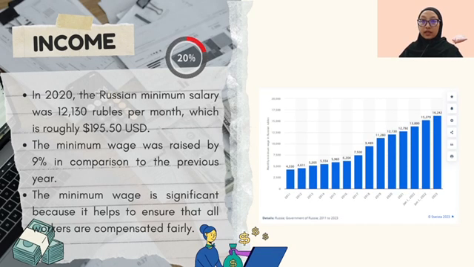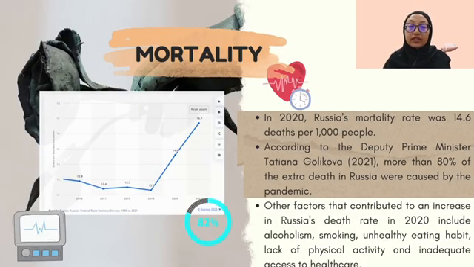The next factor is income. The minimum wage was raised by 9% in comparison to the previous year. The increased minimum wage was designed to benefit low-income workers while also stimulating economic growth. The last factor for social risk is mortality. The risk rating for mortality is 82%.